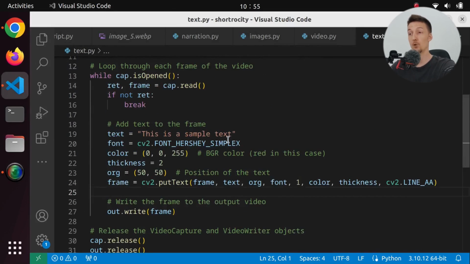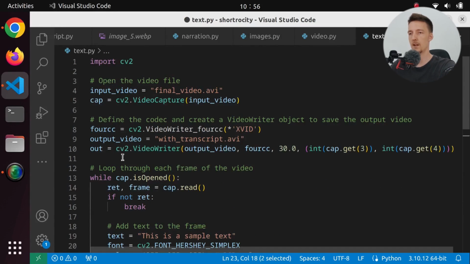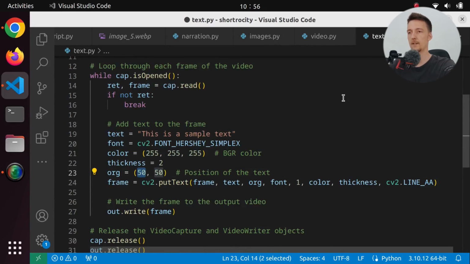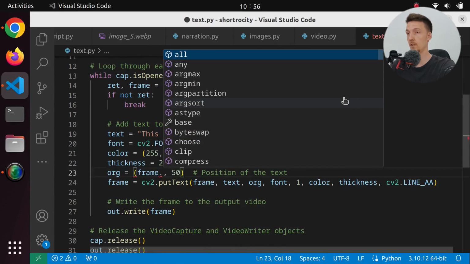So can we make it look nice? That's another question. I'm going to use just a white color. And this is the position, so I guess it's 50 pixels and 50 pixels. So I should define the width and height. I guess I can get it. So we have frame dot something.